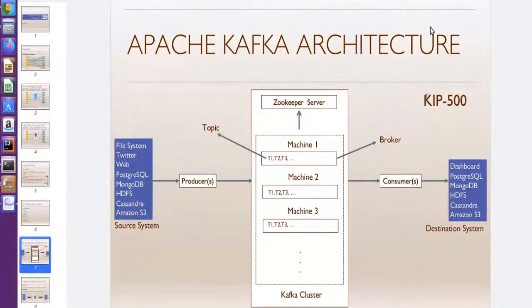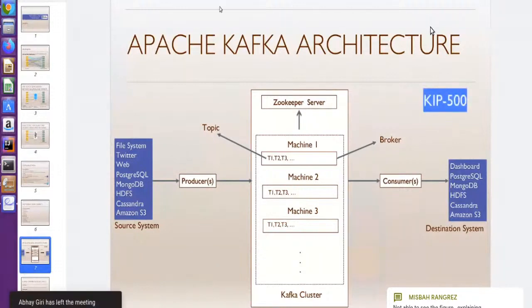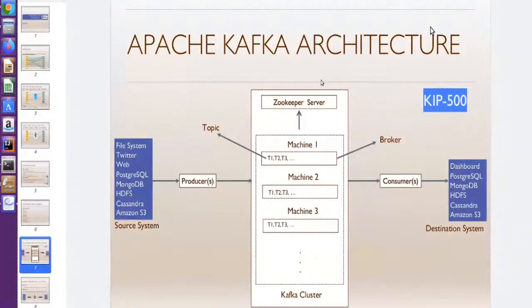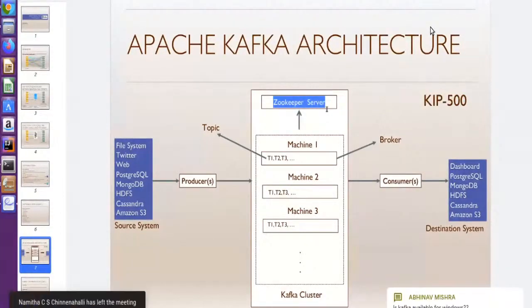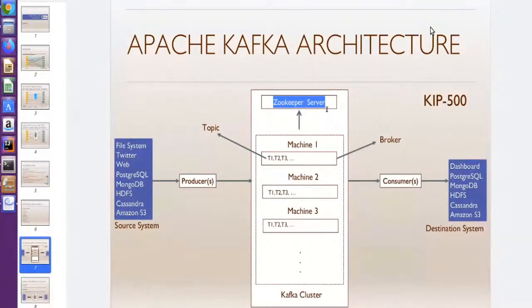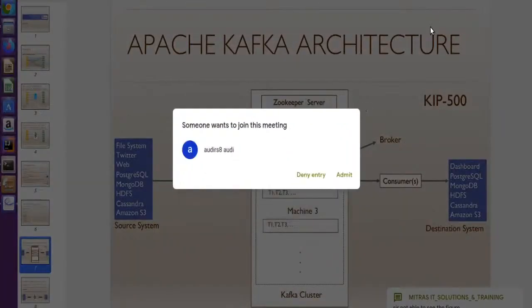Here on the right top corner, you can see KIP 500. This complete Kafka was designed by engineer Jay Kreps, who designed it with Zookeeper. There is a dependency of the Kafka cluster on Zookeeper, right? It means your metadata is stored outside Kafka. Now this KIP 500 project is going to replace this Zookeeper dependency. Now the Kafka cluster itself will be maintained by Kafka. It means Kafka will manage the Kafka clusters, and Kafka will store the metadata of the Kafka clusters as well. In the coming years this will replace it. But right now we are going to use the Zookeeper server.